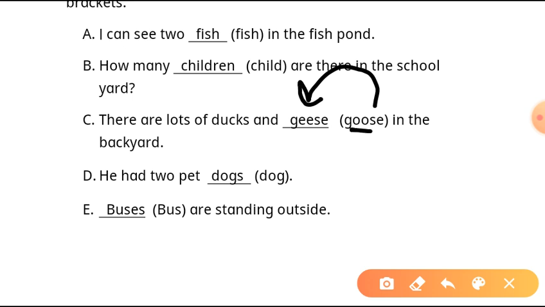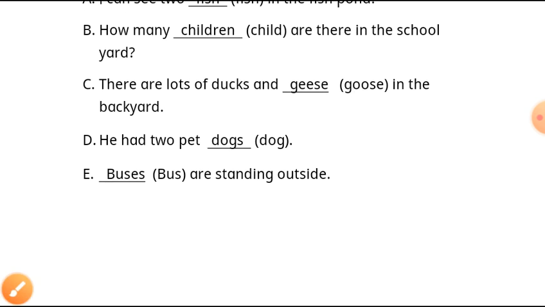We have changed the inside vowel. We have converted o to e. What is the plural of goose? Geese. There are lots of ducks and geese in the backyard. He has 2 pet dogs. It is very easy, right?